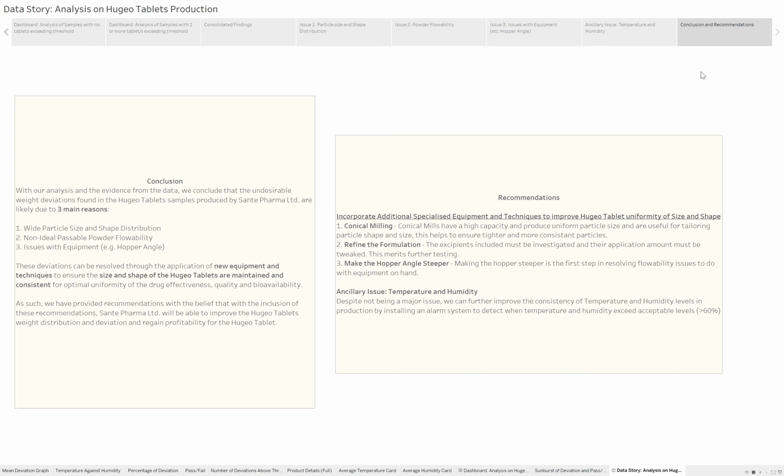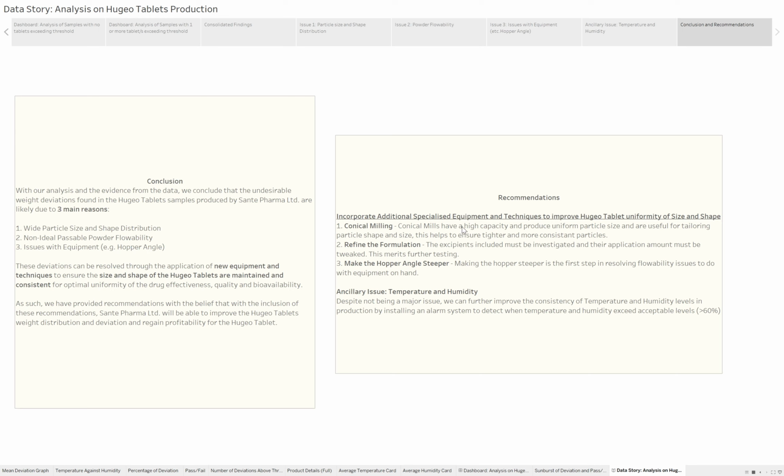Okay, so to conclude, with our analysis and evidence from data, we conclude that the undesirable weight deviations from the tablets come from 3 main reasons. Reason 1 is the wide particle size and shape distribution. Reason 2 is the non-ideal passable powder flowability. And the third reason is issues with the equipment, such as hopper angle. So for recommendations, over to Nathan.